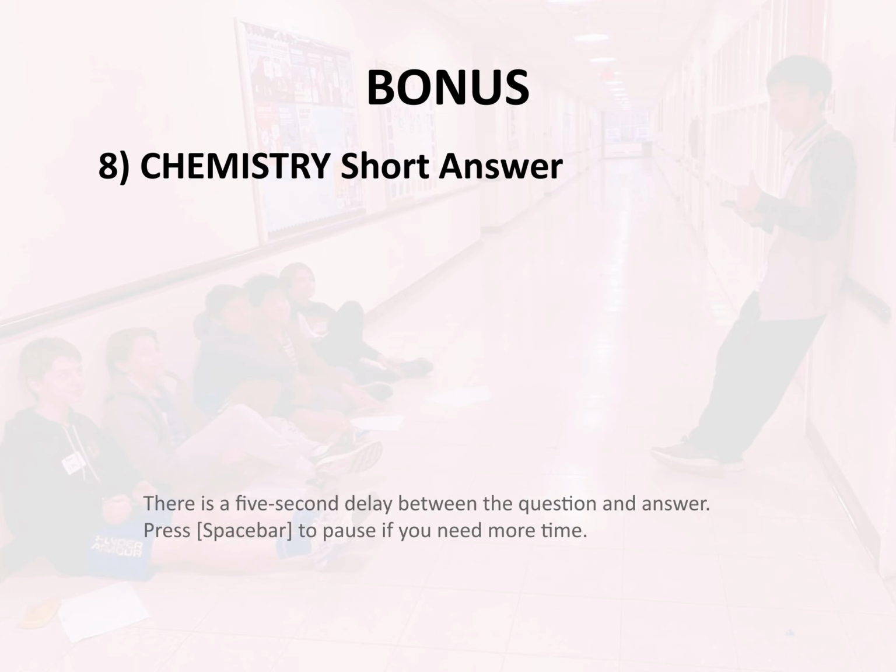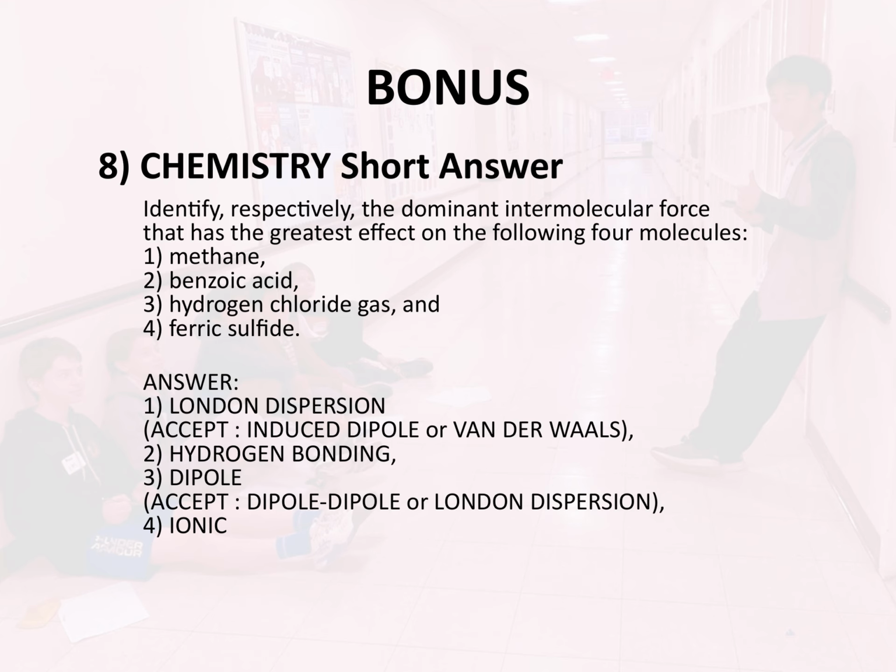Bonus 8. Chemistry. Short answer. Identify, respectively, the dominant intermolecular force that has the greatest effect on the following 4 molecules: 1, methane; 2, benzoic acid; 3, hydrogen chloride gas; and 4, ferric sulfide. Answer: 1, London dispersion; 2, hydrogen bonding; 3, dipole; 4, ionic.